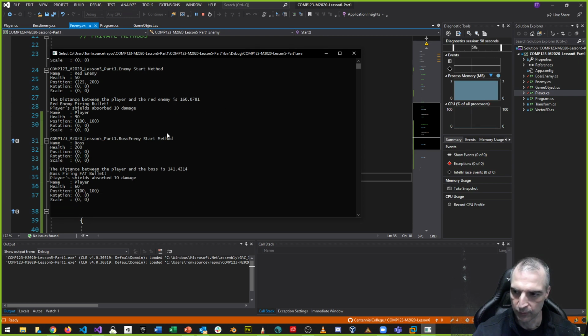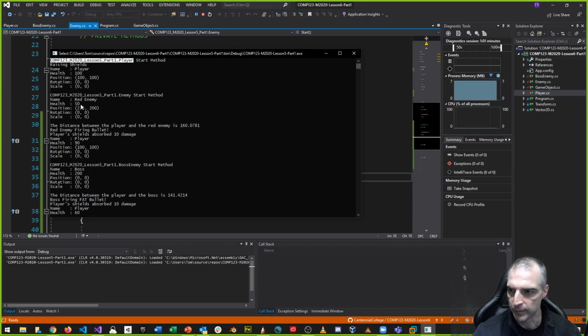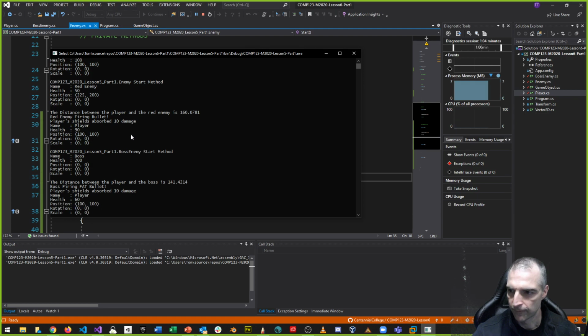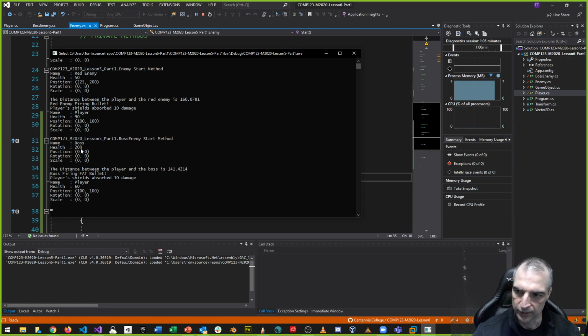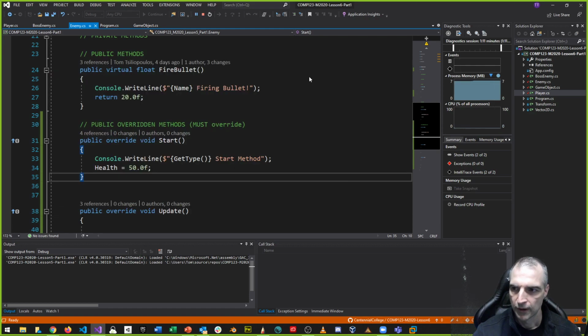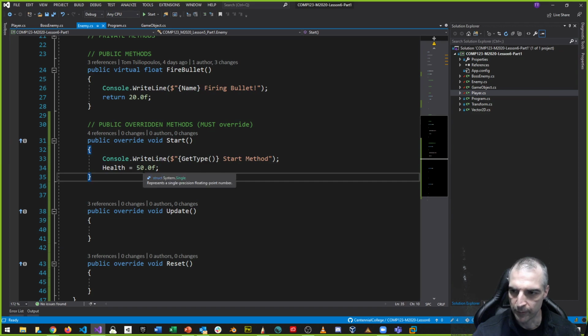I'll talk about that in one sec. Notice that the health value of the enemy, the red enemy, is 50, and that the boss enemy is 200, and that got updated in the start method. So you can see that the start method has been implemented differently in each of the objects: enemy, boss enemy, and player. So, more specialization.